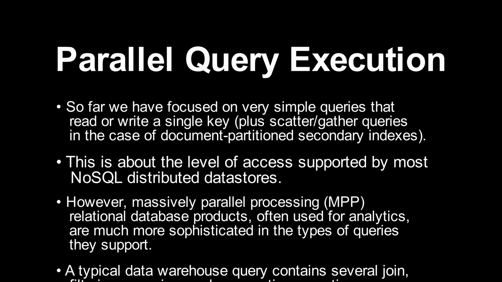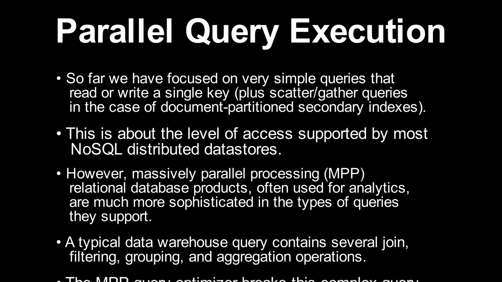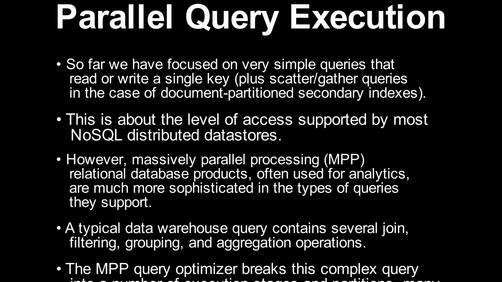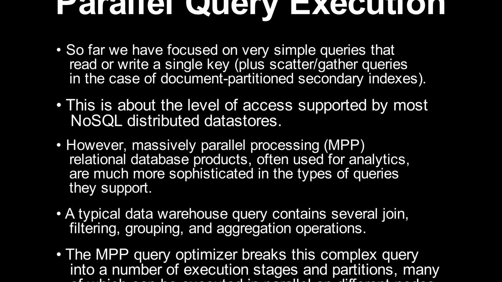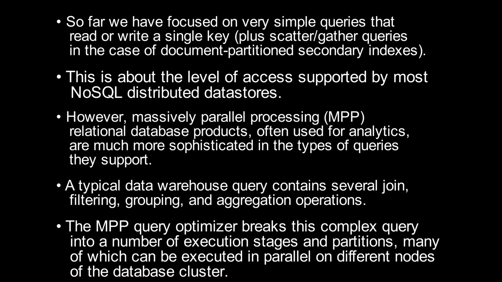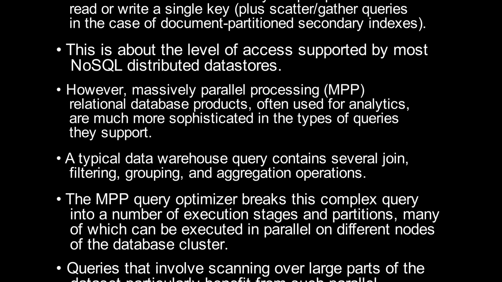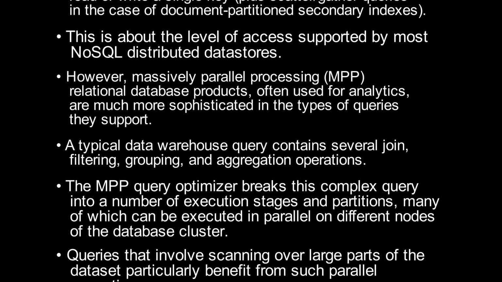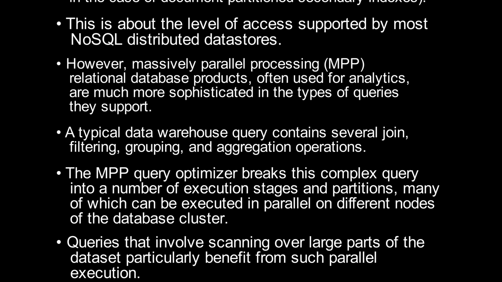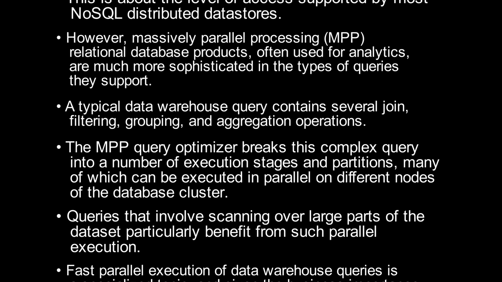This is about the level of access supported by most NoSQL distributed data stores. However, massively parallel processing (MPP) relational database products, often used for analytics, are much more sophisticated in the types of queries they support. A typical data warehouse query contains several join, filtering, grouping, and aggregation operations. The MPP query optimizer breaks this complex query into a number of execution stages and partitions, many of which can be executed in parallel on different nodes of the database cluster.